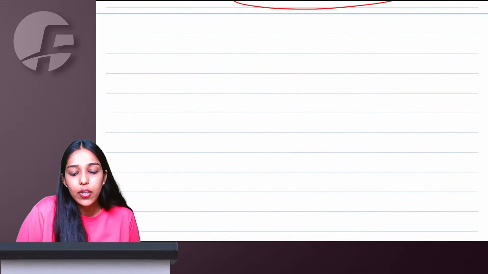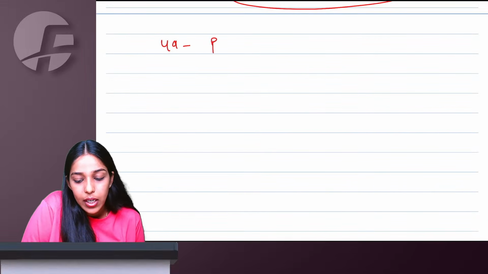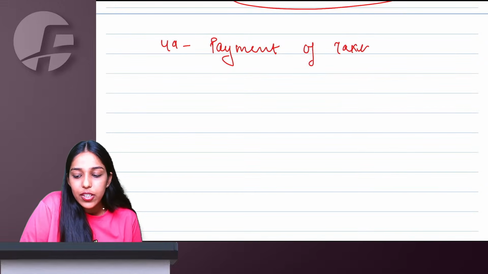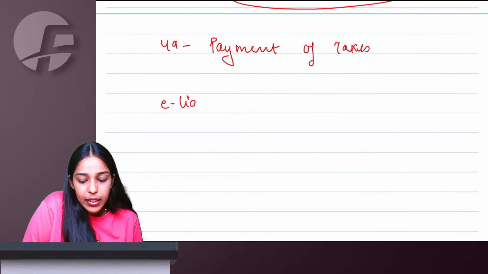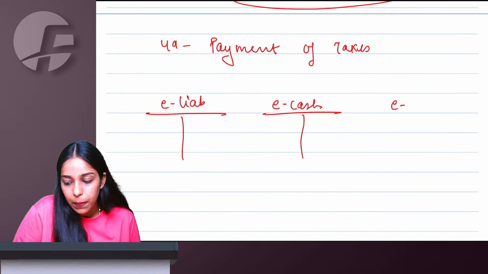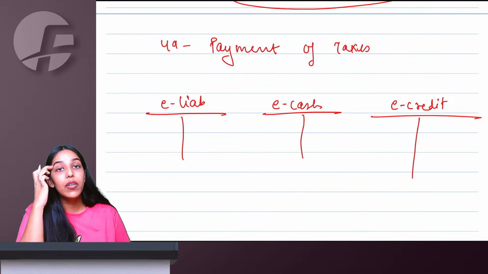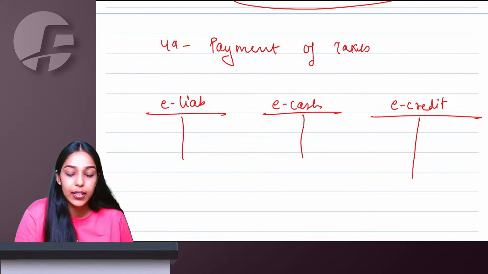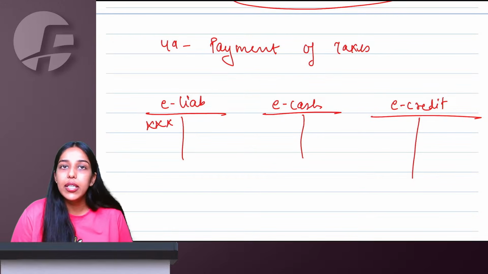Right, ma'am. Then talking about section 49, which is payment of taxes. So we have 3 ledgers here: electronic liability register, then cash ledger and credit ledger. Now whatever liabilities arise, maybe you show in return or demand order is arising, anything, it will all be debited in liability register.